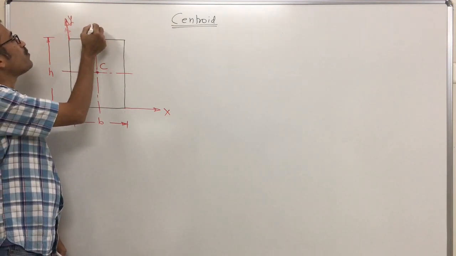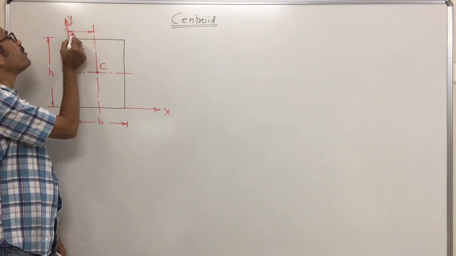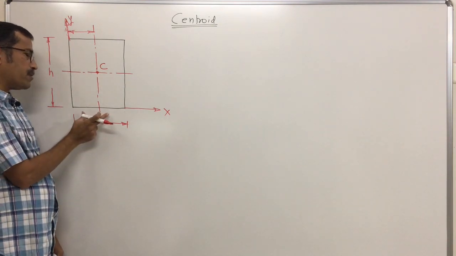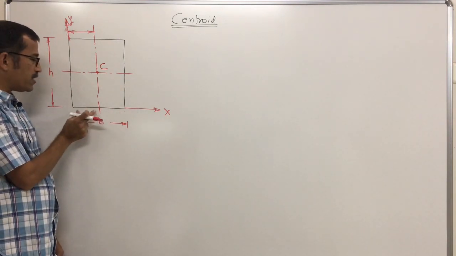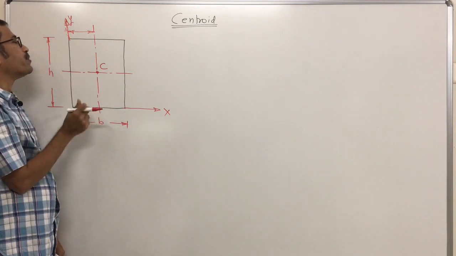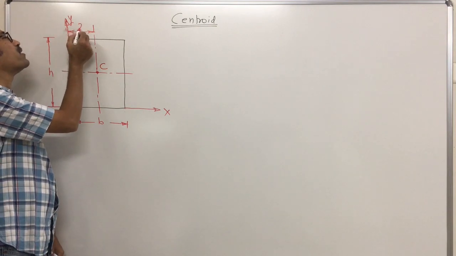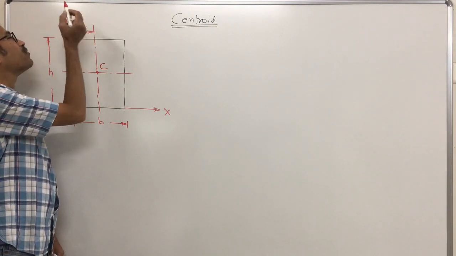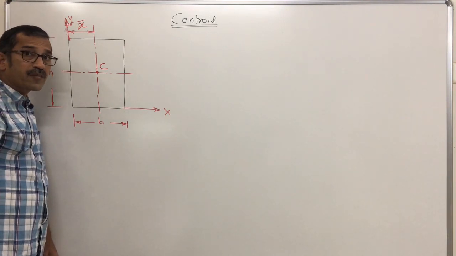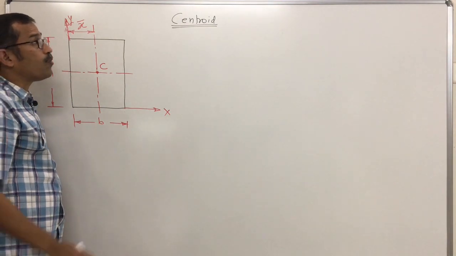So from the y axis, the centroid is at this much horizontal distance. You know the total base is b, and this is half of b and half of b. That means this distance is b by 2. A horizontal distance of the centroid from the y axis is represented by x bar. X bar means the horizontal distance of the centroid from the y axis.